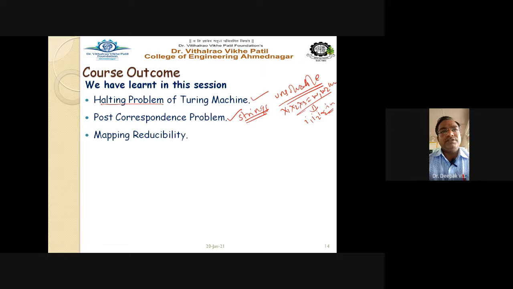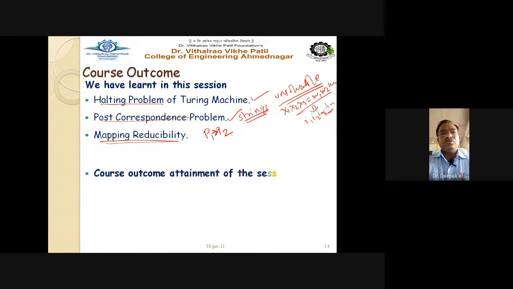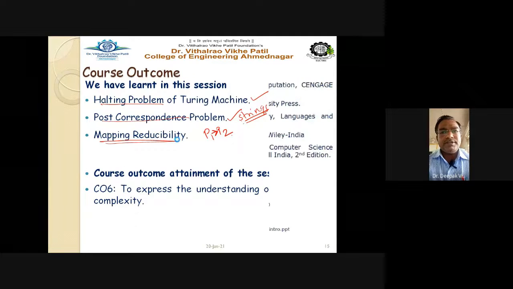And finally, we have discussed the concept of mapping reducibility. There are two problems, problem P1 and problem P2. If problem P1 is able to reduce to problem P2, and the solution of P2 also provides the solution to P1, then we can say that problem P1 is reducible to problem P2. That is the concept of our mapping reducibility. Getting this point? Okay. The course outcome attainment is to express the understanding of computational complexity.